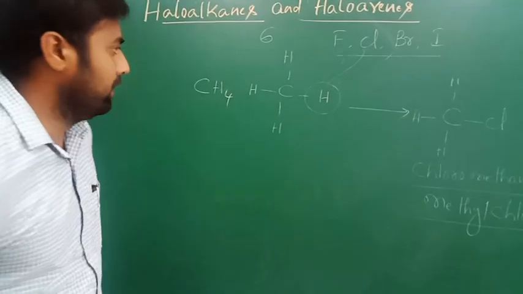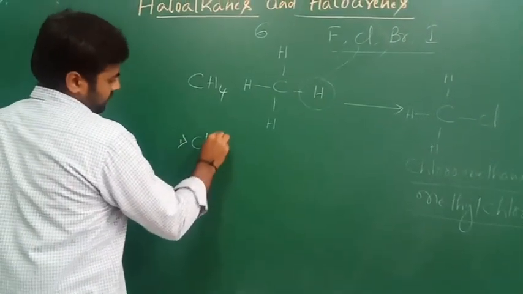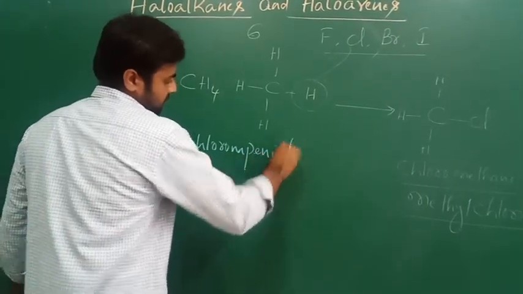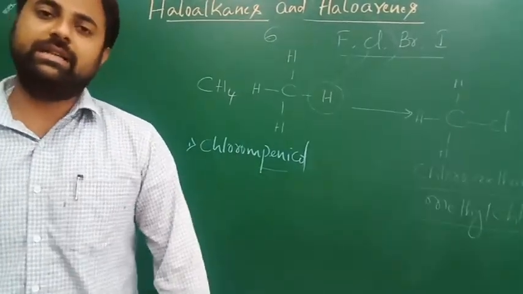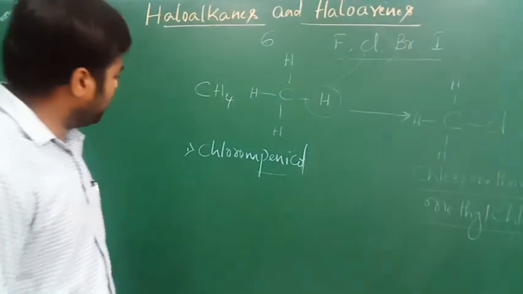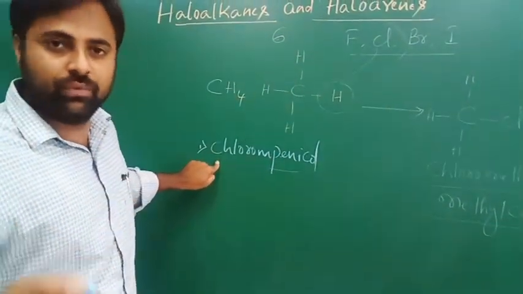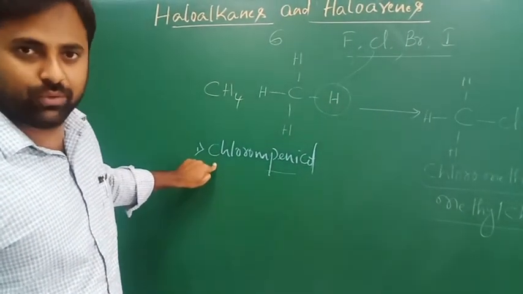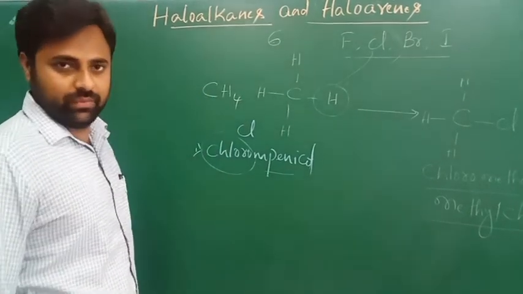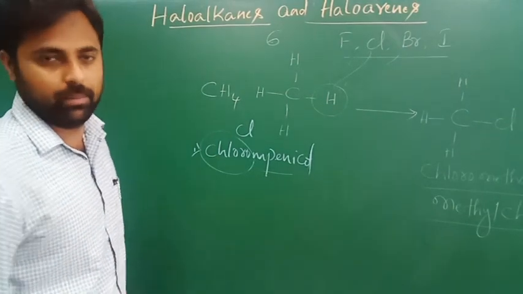For example, chloramphenicol. It is one of the halogen containing organic compounds obtained in nature. It is very useful for the treatment of typhoid fever, and the halogen present in it is chlorine.